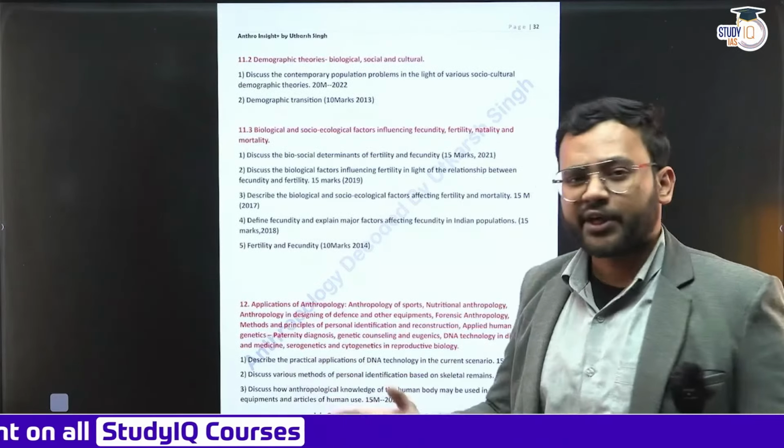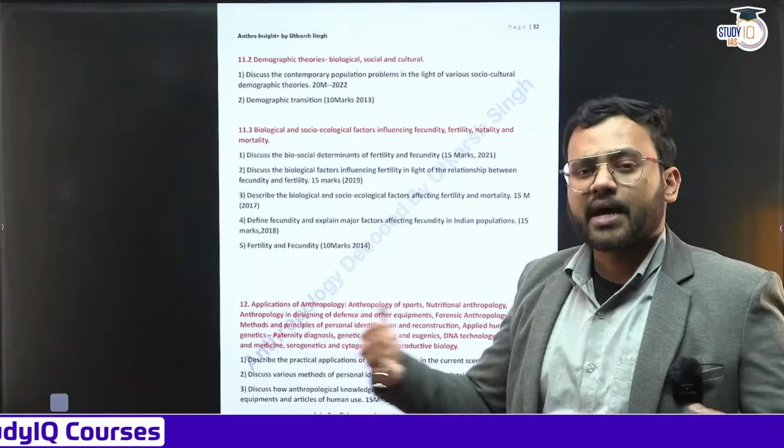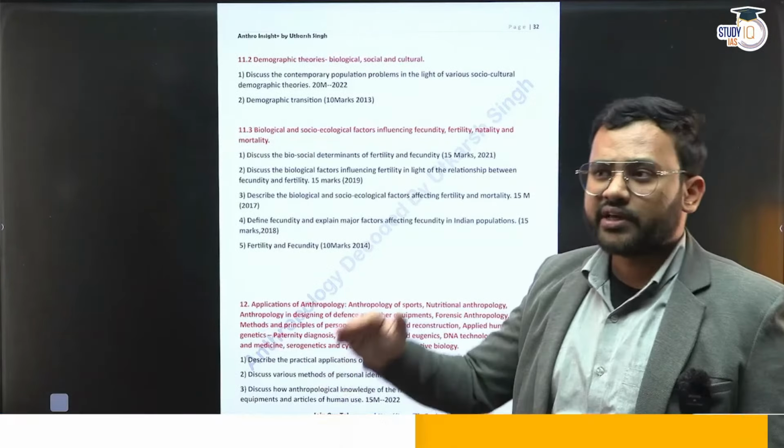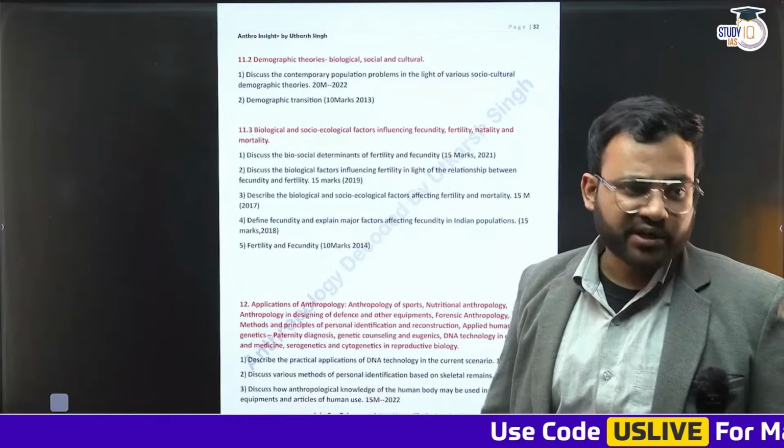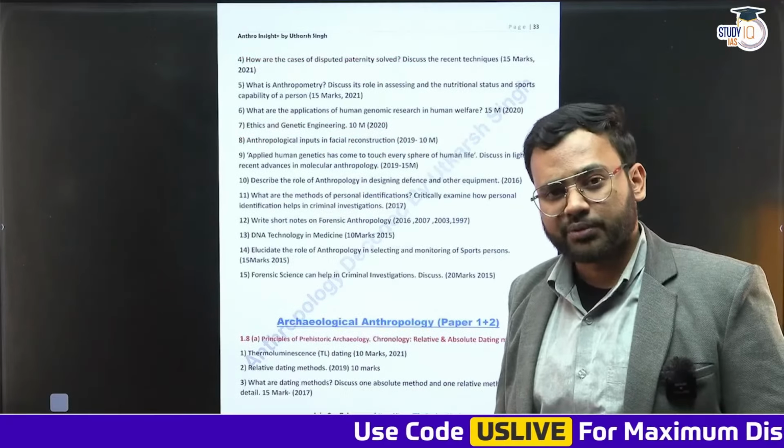Unit 12 is about the application. Whatever you have read, what is the application of that? Specifically, forensic anthropology, anthropometry, ergonomics, eugenics, all these things are going to be studied.